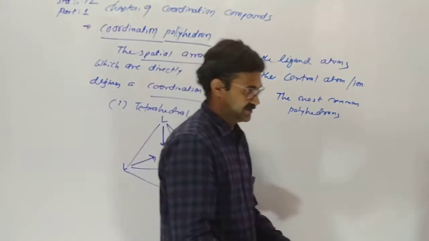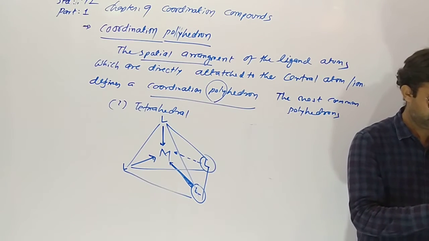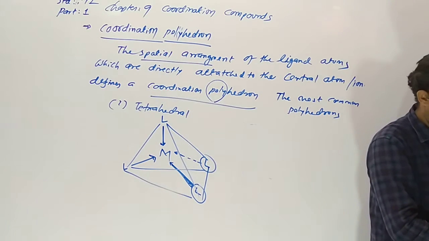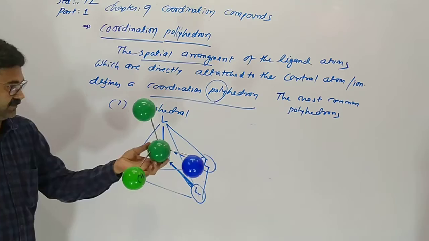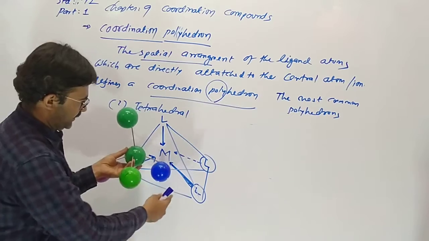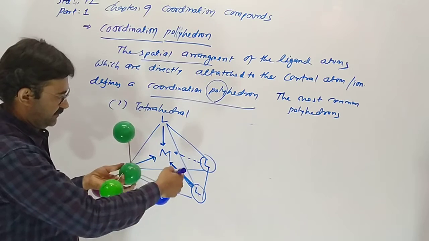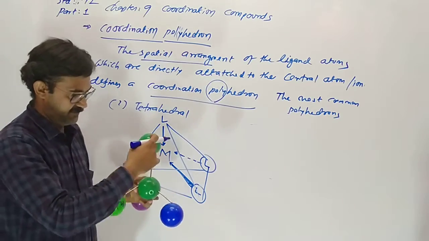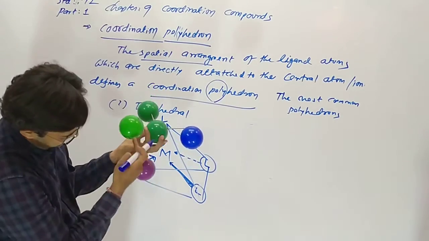It means 4 planes occur there. How can you see the 4 planes? This is tetrahedral. These two are on the same plane, one ahead of the plane, one dotted line behind the plane, which makes 4 planes. When we join, one triangle is one plane, second plane, third plane, and this one the fourth plane.